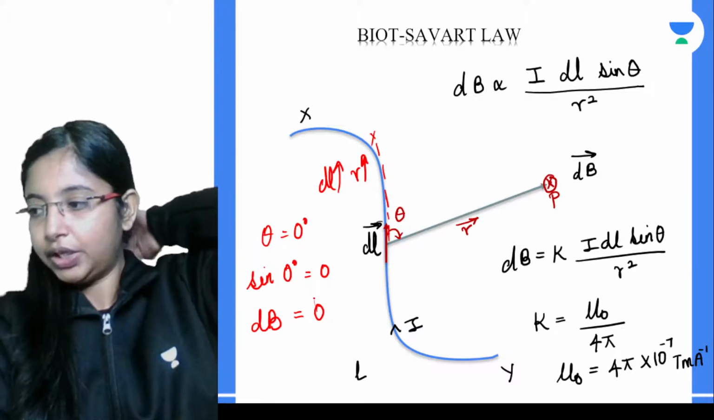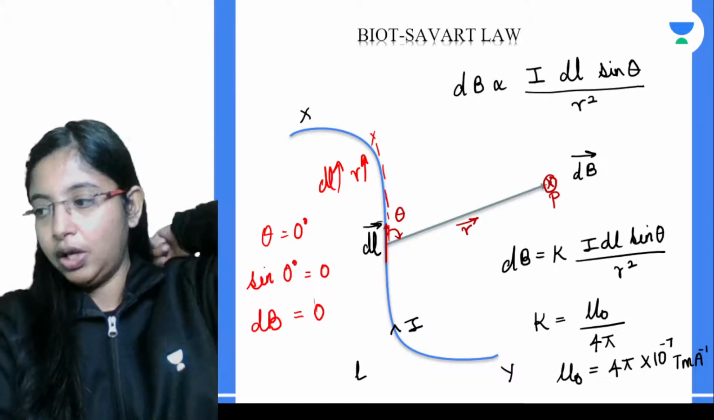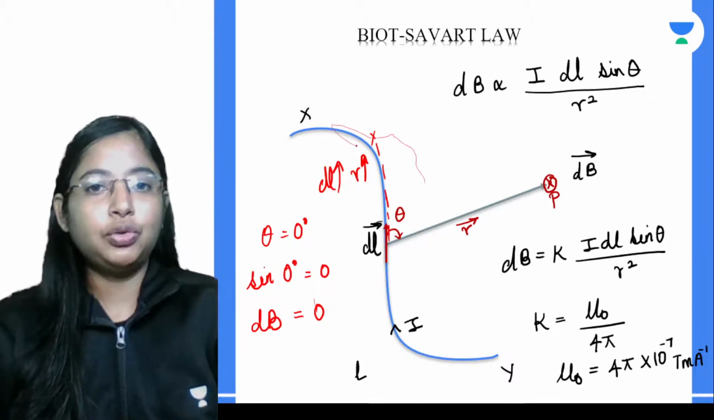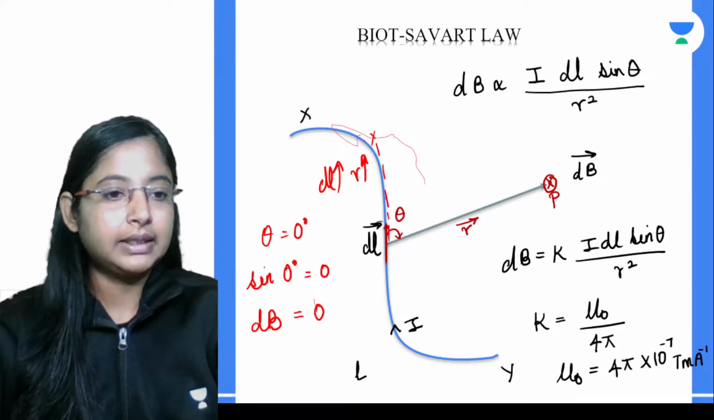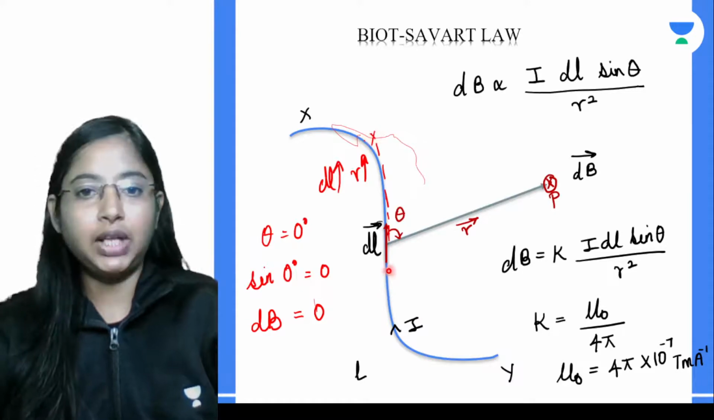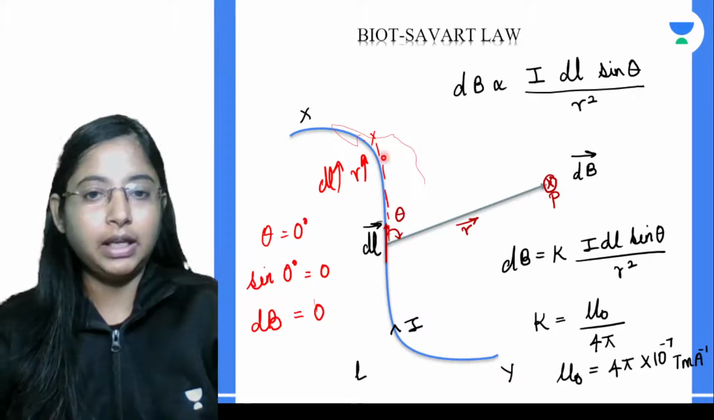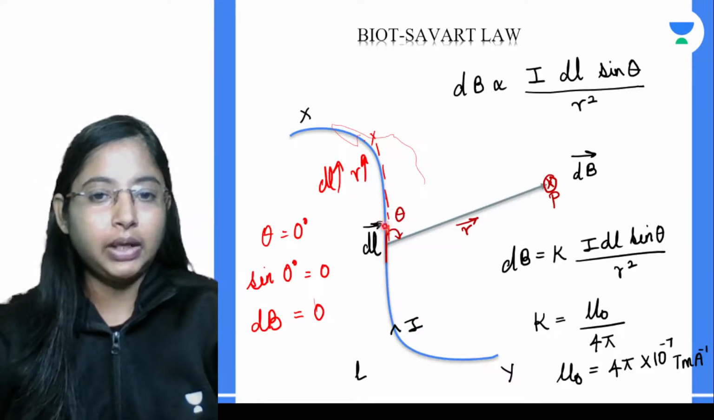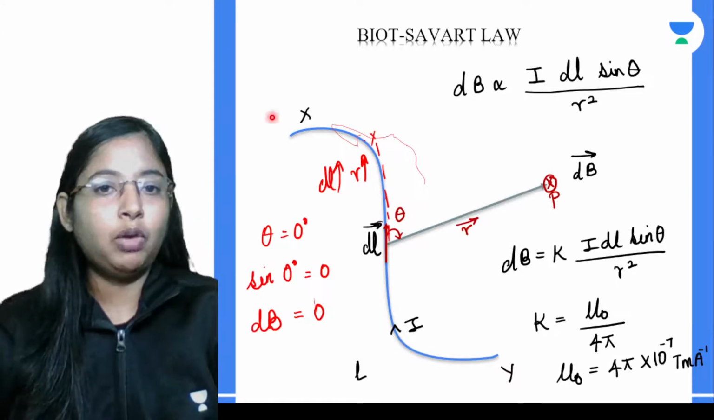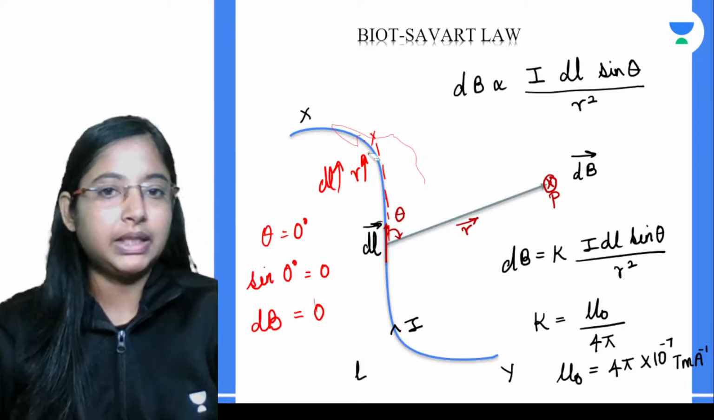So what we see over here, the magnetic field is 0, if you choose the point that is along the axis. If you're choosing any point along the axis of the current element, then what will happen? The magnetic field is basically 0.